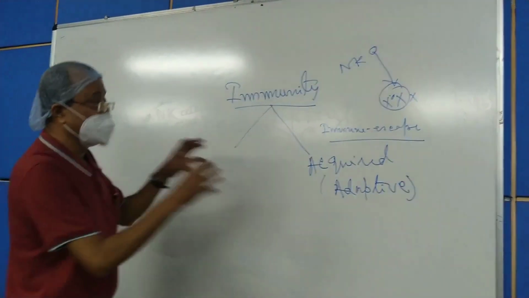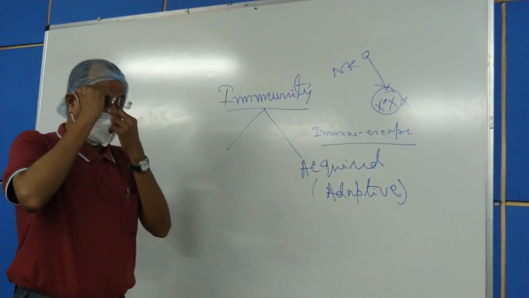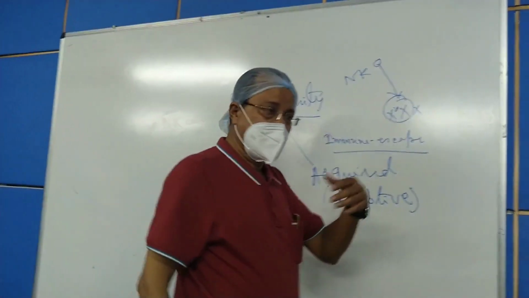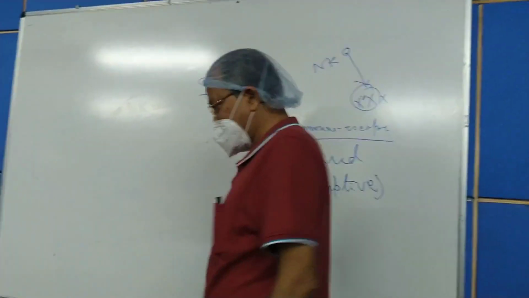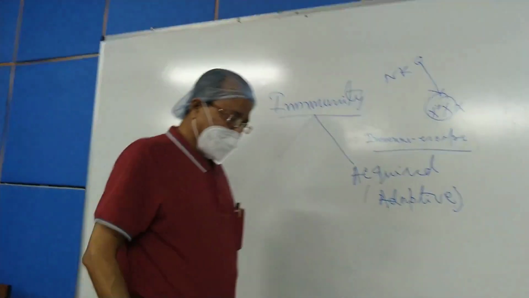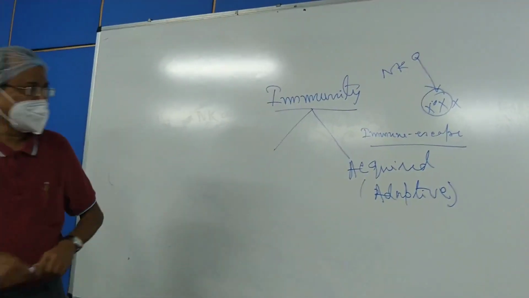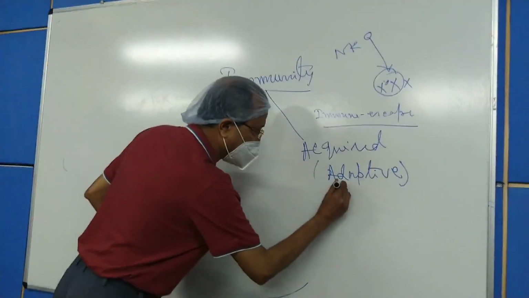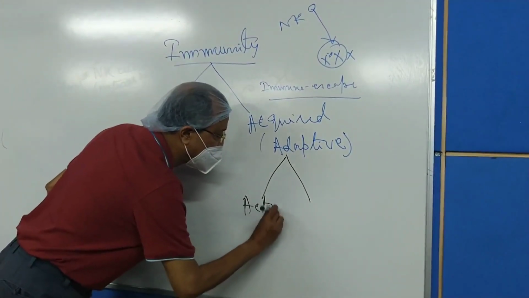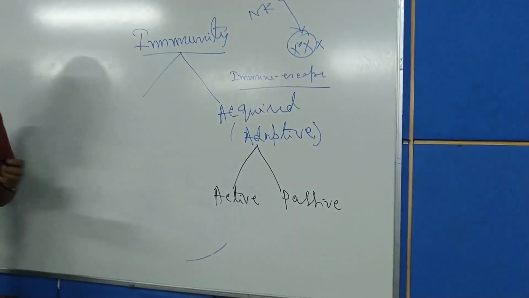But the second variety is once again very, very important. That is the acquired immunity, or adaptive. The very name suggests that the person acquires it in his life, that is, after the birth or throughout his life. So that is the acquired immunity. What are the characteristics of the acquired immunity? Acquired immunity may be once again of two types. One is the active, another is the passive. Active and the passive.